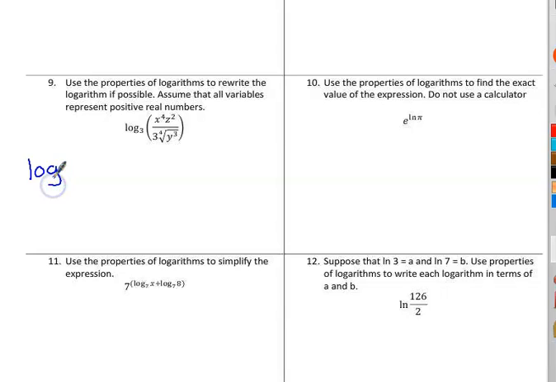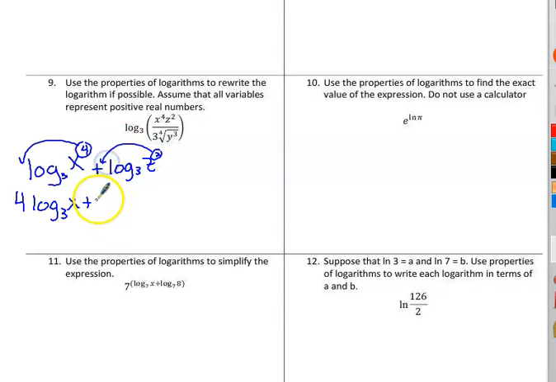We've got log base 3 of x to the 4th, but remember a power gets moved to the front. So that's going to actually be 4 log base 3 of x. And multiplying becomes addition, so plus log base 3 of z squared. Well, the 2 gets moved to the front, so that is plus 2 log base 3 of z. And we're dividing, so that's subtraction, and that's 3.